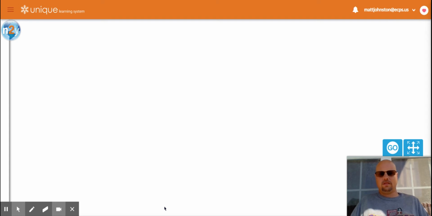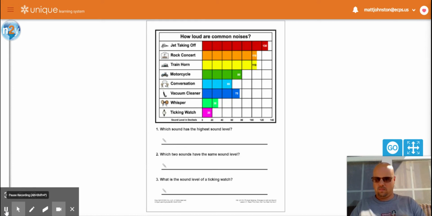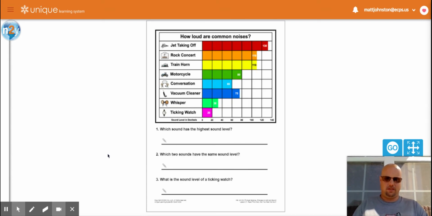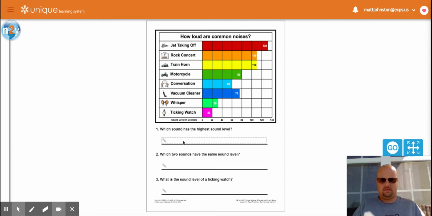So now we're going to answer some questions based on the bar graph that we just looked at. Okay, the first question that we get to, and I'm going to pause between each question to give you a chance to answer: which sound has the highest sound level? Take a minute and talk about which sound has the highest sound level. That's right. The highest sound level is the jet taking off.